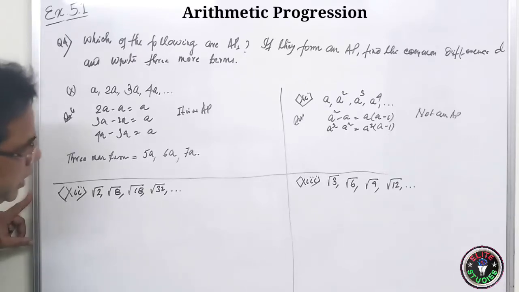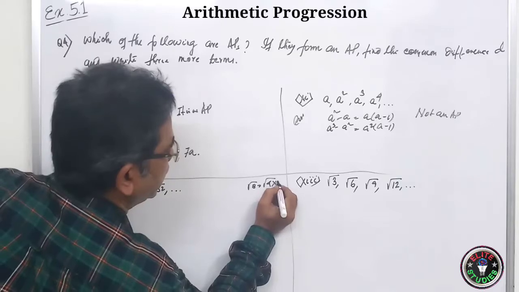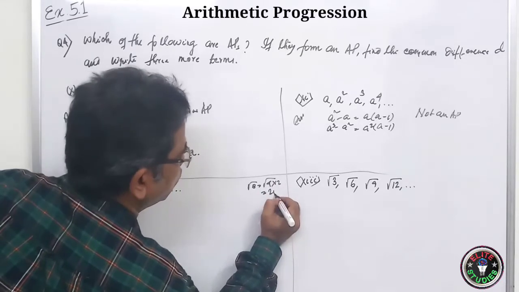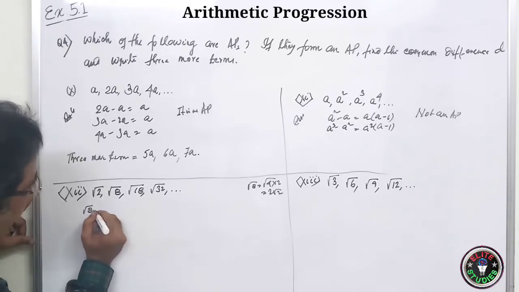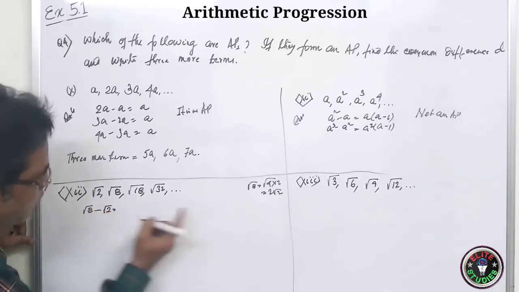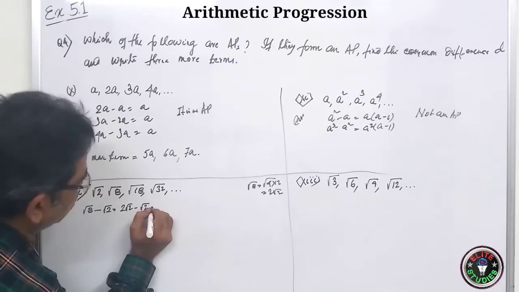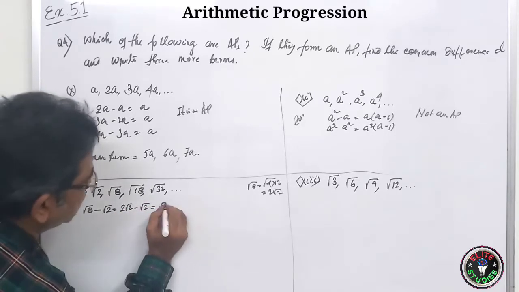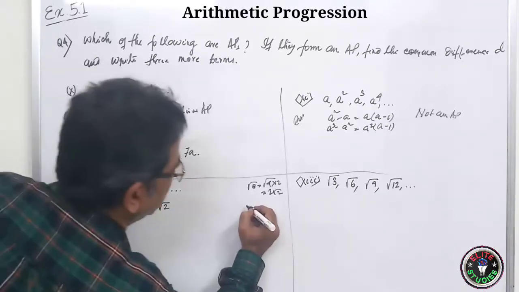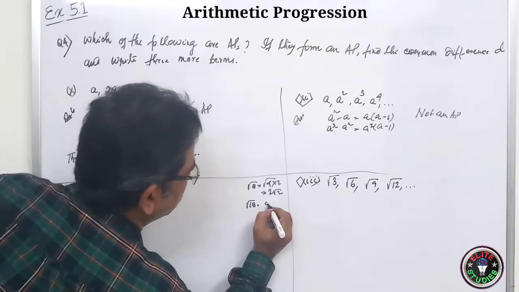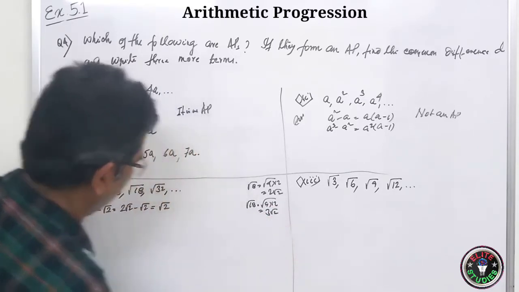Now here, what do you do? Root 8. You know, root 8 means root over of 4 into 2. That is root over 4 is 2, so 2 root 2. This means root over of 8 minus root over of 2 means 2 root 2 minus root 2. So 2 minus 1, it is root 2. Clear? Now root over of 18, you see, root over of 18 is 9 into 2, and root over 9 is 3, so 3 root 2.